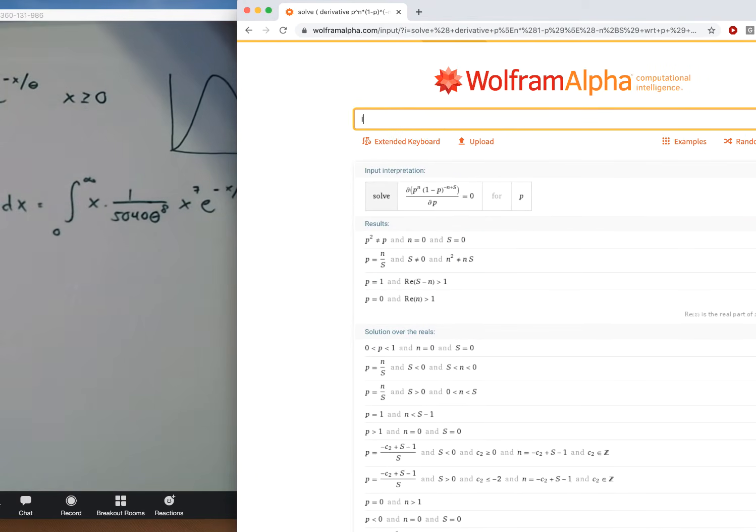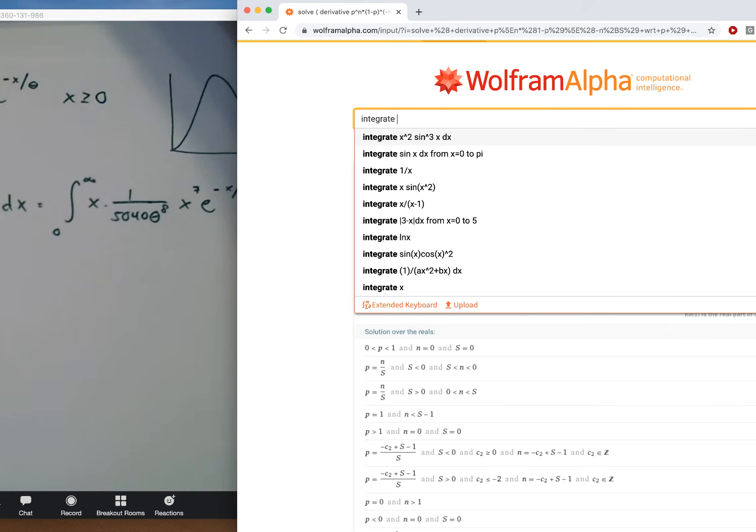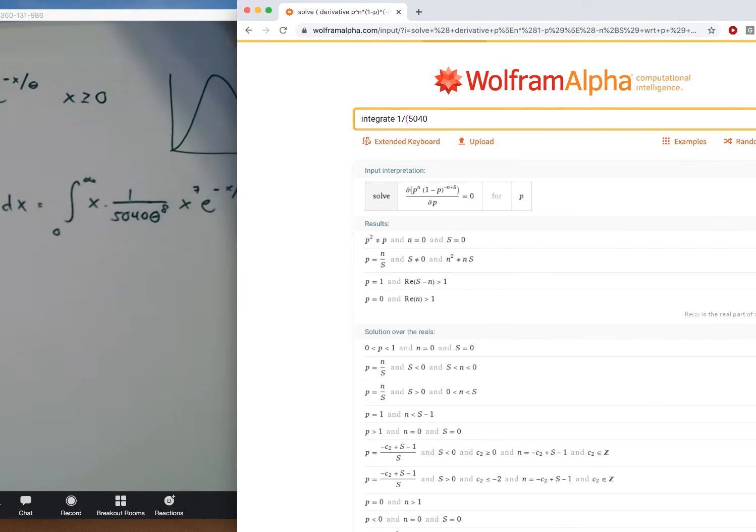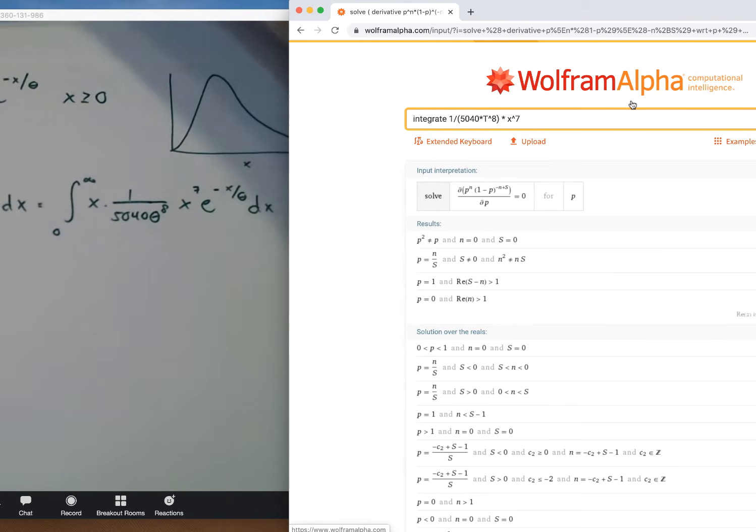So what I'm going to do is verify that I'm working with a valid PDF by taking the area under the entirety of the curve. And I'm going to replace theta with a t. You can leave it as a theta if you want to type the whole thing out, but I love being efficient. I love typing as few characters as I can. So wherever I see theta, I'm going to replace that with a t.